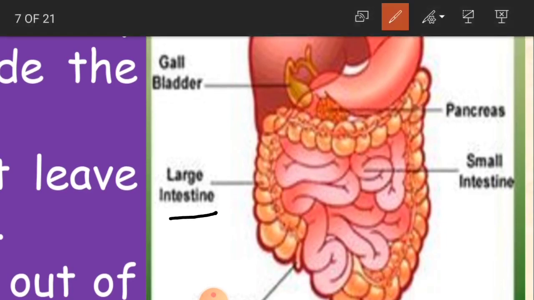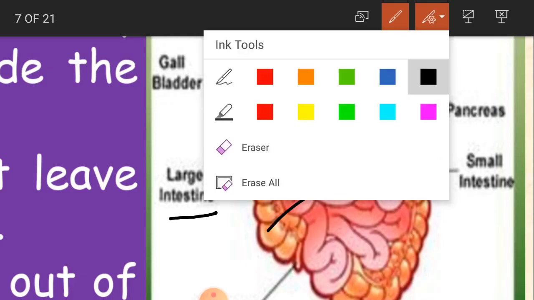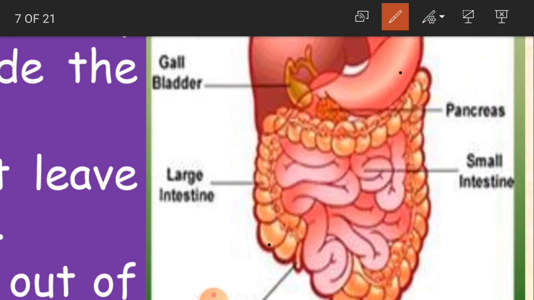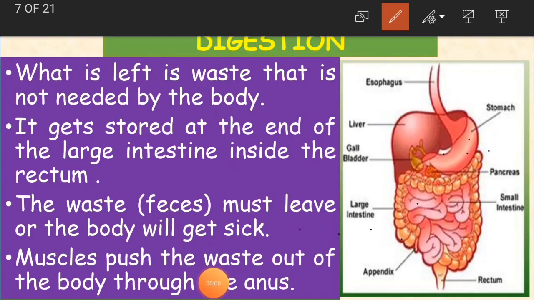Okay. So what happens? This waste, not food, is going to be stored at the end of the large intestine. You see the large intestine here. This is the large intestine, and the waste is going to be stored at its end, that is the rectum. Here children, can you see the rectum here? Yes, the waste is going to be stored there.